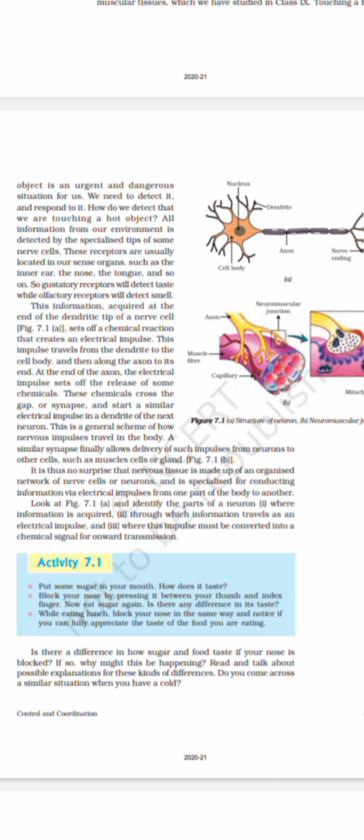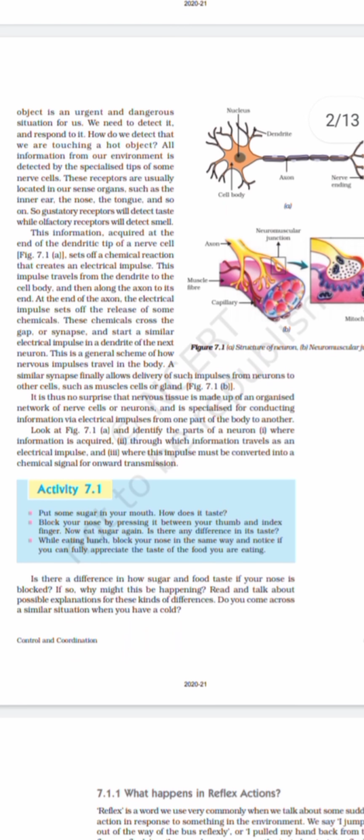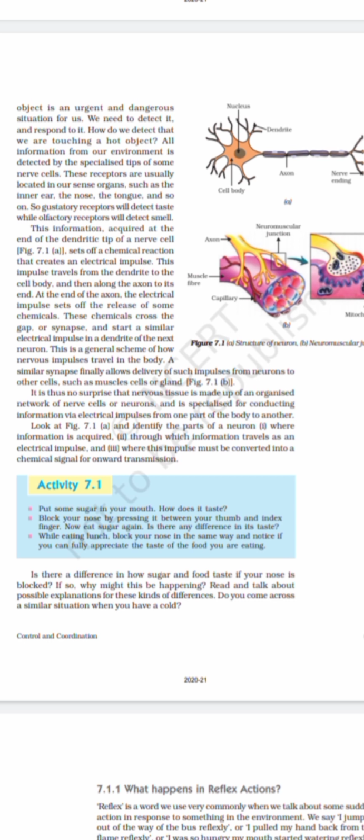Okay, next, now the information which is acquired at the end of the dendritic tip of a nerve cell sets off a chemical reaction and creates an electric impulse, which is getting transferred to the axon terminal of the consecutive nerve. So that is how the nervous system works.